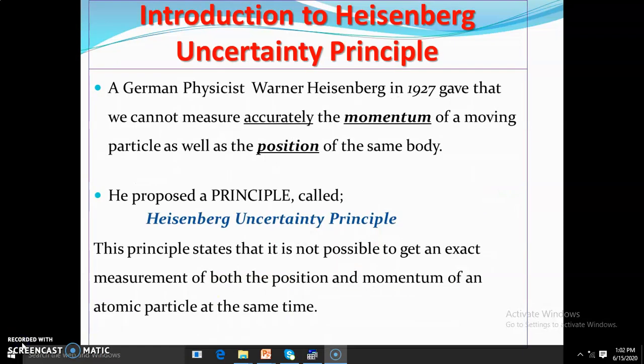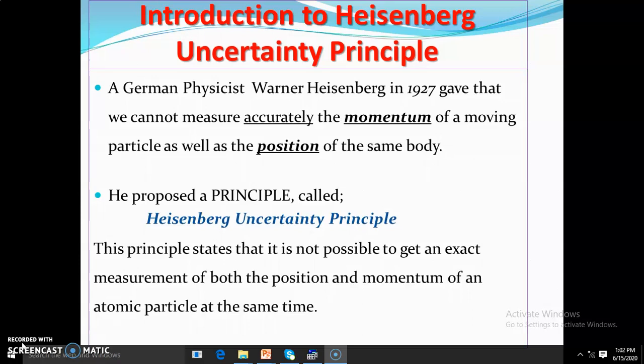Introduction to the Heisenberg uncertainty principle. The Heisenberg uncertainty principle works within the framework of quantum mechanics, which, by the way, deals with very, very small objects. In the year 1927, Werner Heisenberg, a German physicist, stated that we cannot accurately measure two parameters, momentum and position, at the same time.